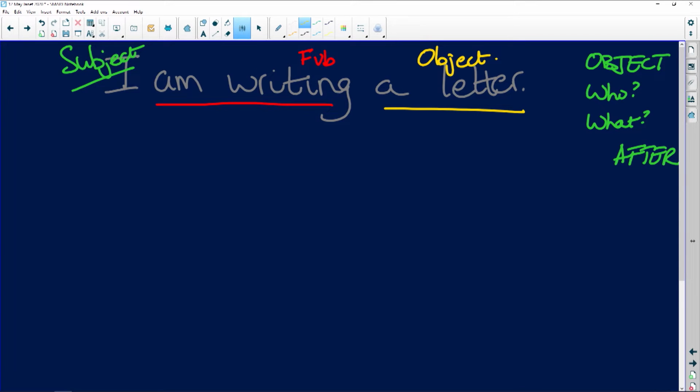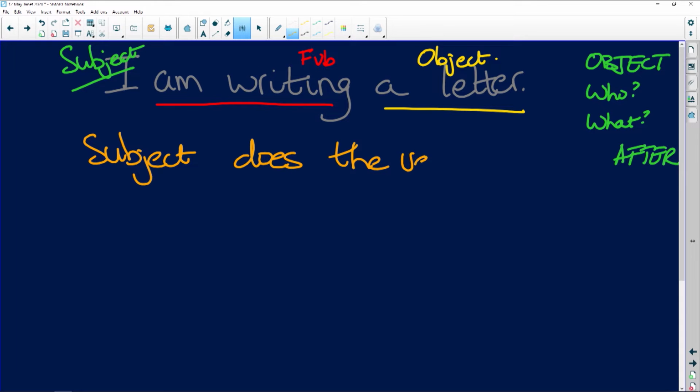Is this verb active or passive? Is the subject doing the verb, or is something being done to the subject? The subject is doing the verb. The subject is doing the writing. It is active. Can you make it passive?